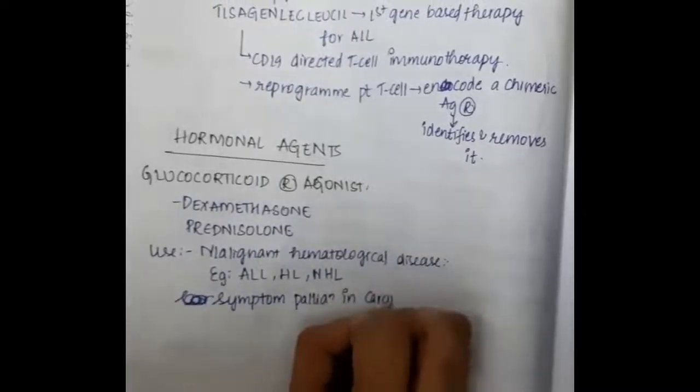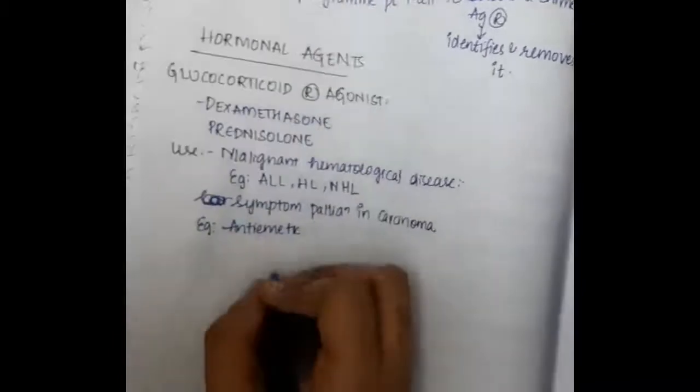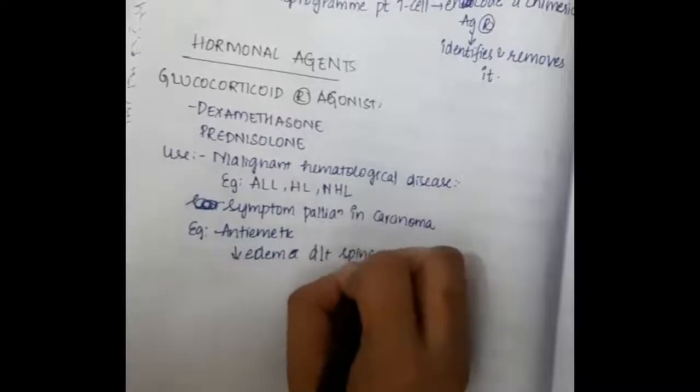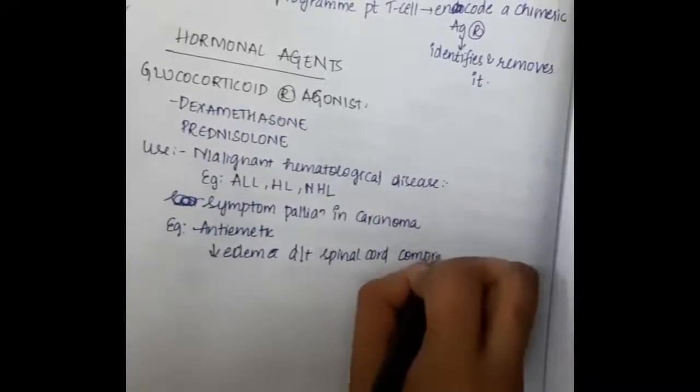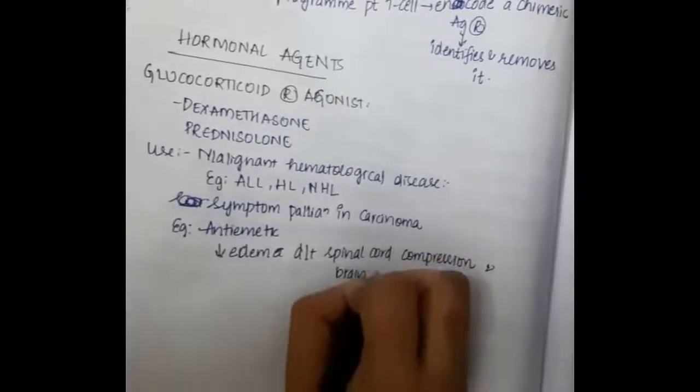They cause symptom palliation in carcinoma, can be used as antiemetics, and can also decrease edema due to spinal cord compression and brain metastasis.